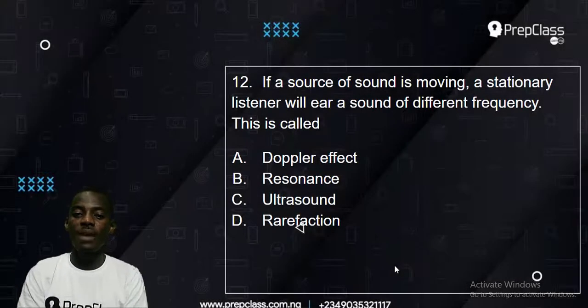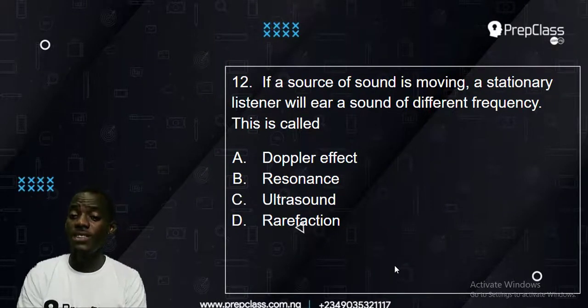Now let's check out number 12. That's very easy. Number 12 says, if a source of sound is moving, a stationary listener will hear a sound of different frequency. This is called A, Doppler effect; B, resonance; C, ultrasound; D, rarefaction. Now, what do you think is the answer to that question? Do you have any idea?